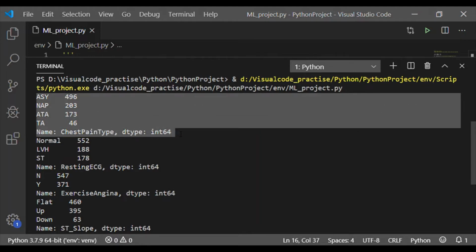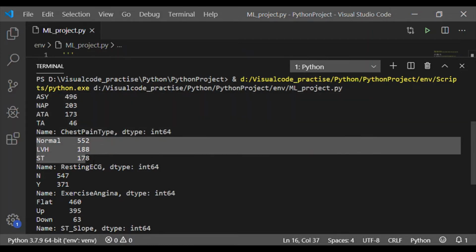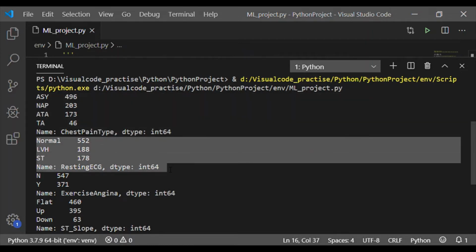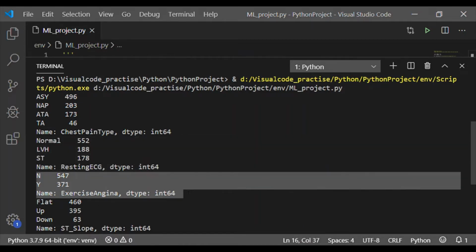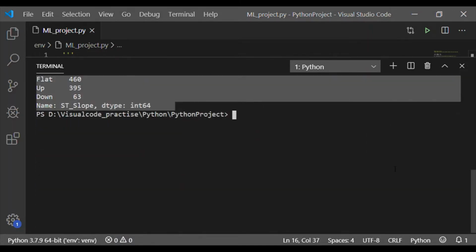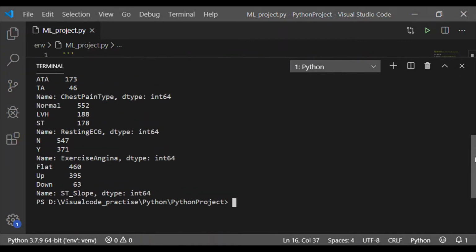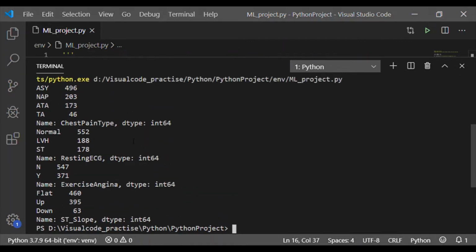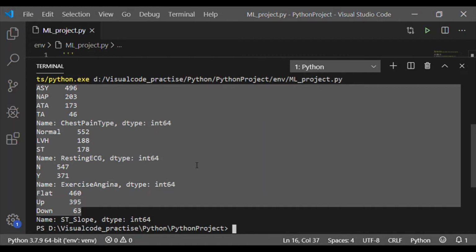We could see there are 4 categorical values: ASY, NAP, ATA, TA for chest pain type; normal, LVH, ST for resting ECG; N and Y, that is no or yes, for exercise angina; and flat, up, down, 3 categorical values for ST slope. So in total there are 12 categorical values coming under 4 categorical variables.